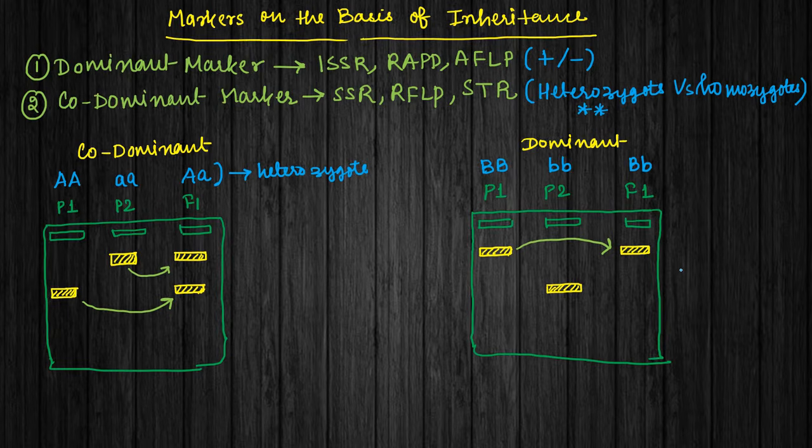Because they are going to show dominance in the presence of P1. Obviously, in the presence of P1, in the F1 generation, there will be no expression of any other marker. So this is what is called the dominant marker. So now you know the example of which markers have a nature of codominant as well as dominant.